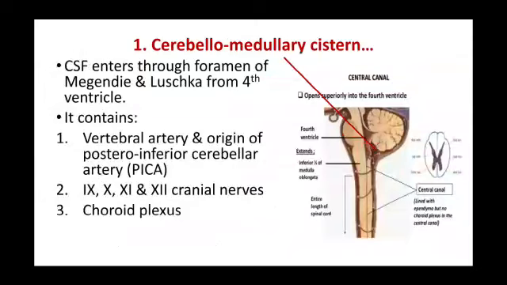The CSF enters through the foramina of Magendie and Luschka from the fourth ventricle. It mainly contains the vertebral artery and origin of the posterior inferior cerebellar artery, 9th, 10th, 11th and 12th cranial nerves along with the choroid plexus.